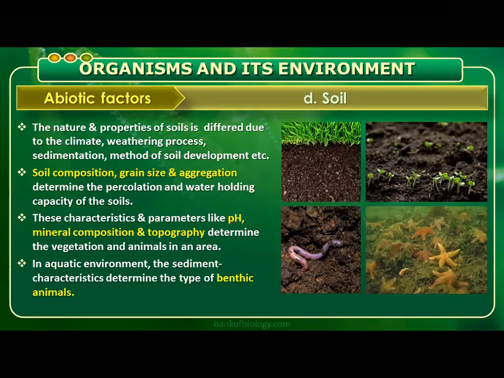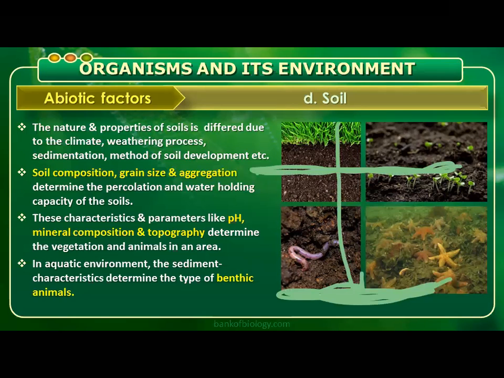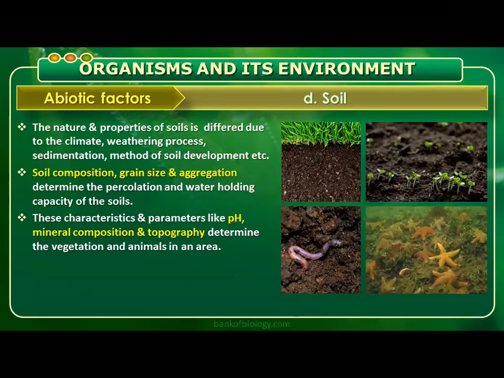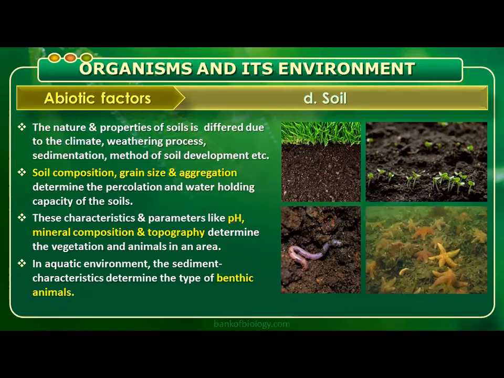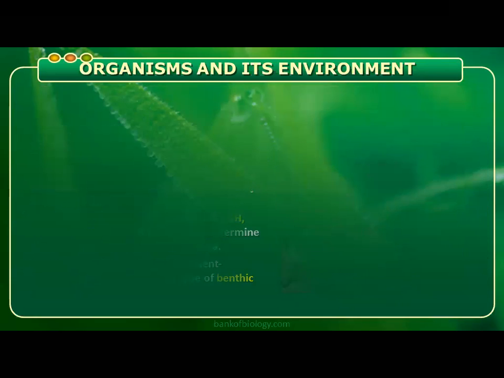That means when you talk about soil in an aquatic habitat, the bottom of the sea has this soil composition. In aquatic environments, the sediment characteristics determine the type of benthic animals.